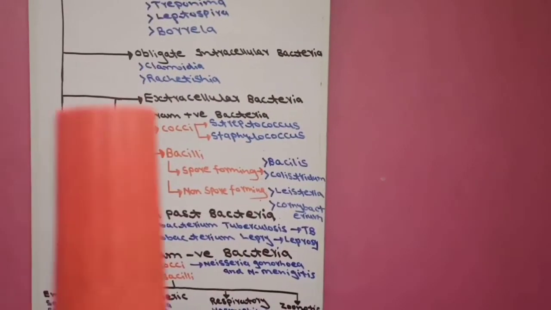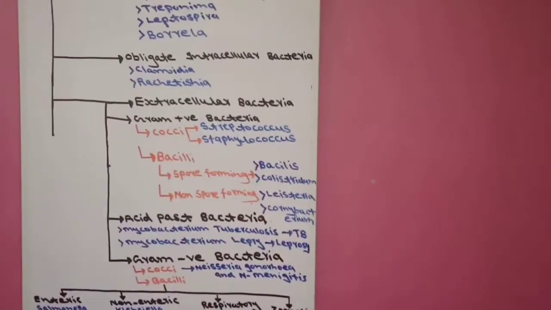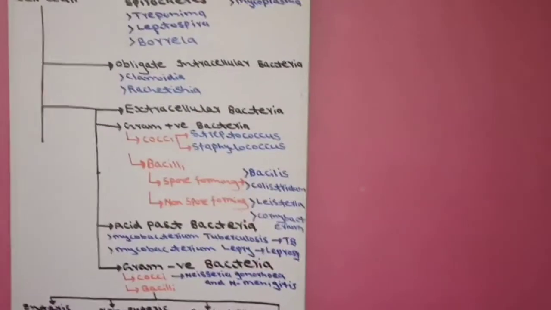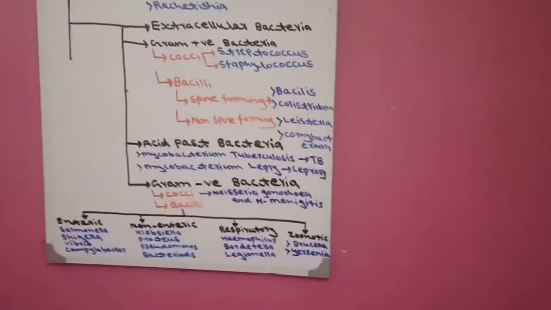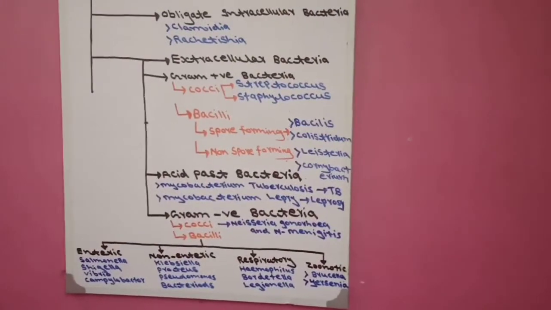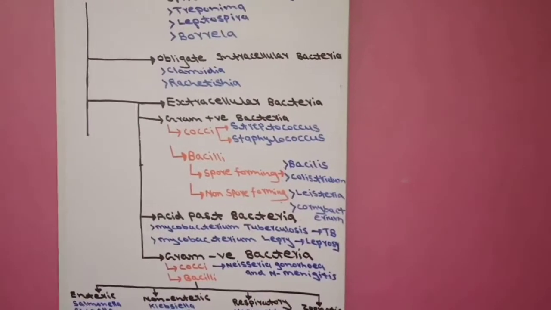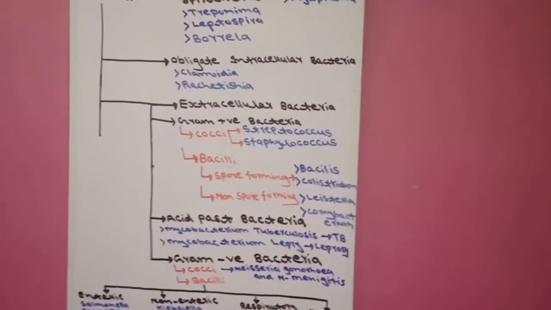Third, it is cocci. Fourth, it is a gram-positive bacteria. Fifth, it is an extracellular bacteria. And the sixth point, it is a bacteria with rigid cell wall. Now this classification is necessary. We should remember this classification, and then we study in detail each type of bacteria. It is very easy for us to remember.